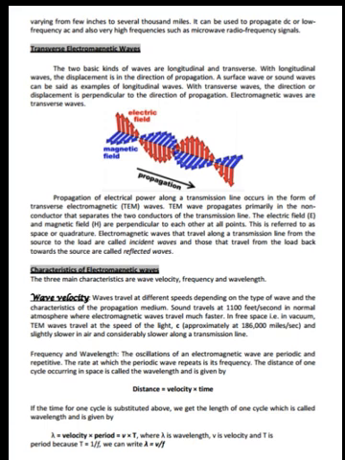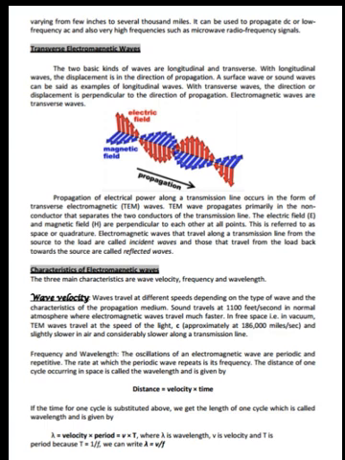The two basic kinds of waves are longitudinal and transverse. With longitudinal waves, the displacement is in the direction of propagation. A surface wave or sound waves can be said as examples of longitudinal waves. With transverse waves, the direction of the displacement is perpendicular to the direction of the propagation. Electromagnetic waves are transverse waves. See the figure here.